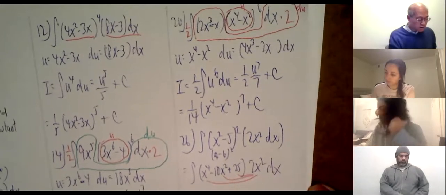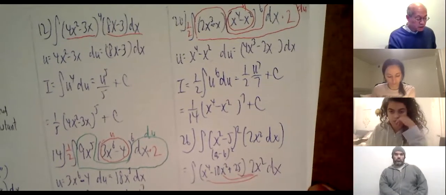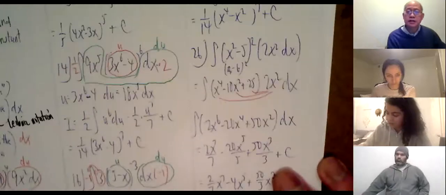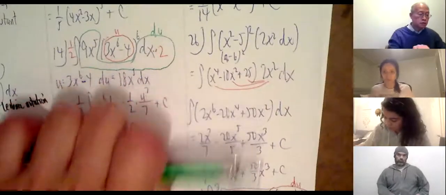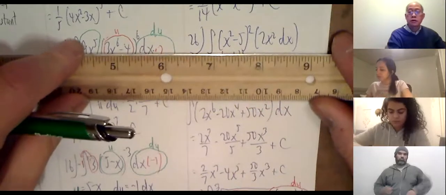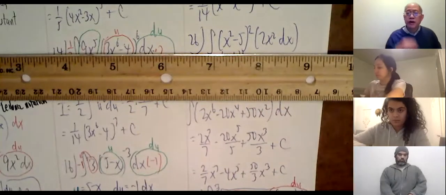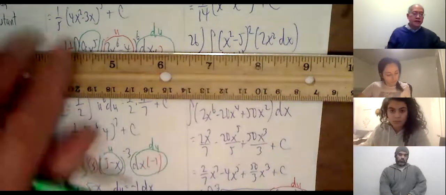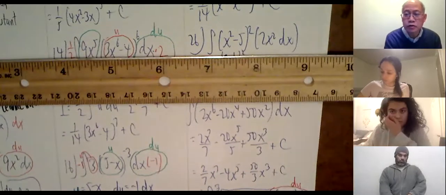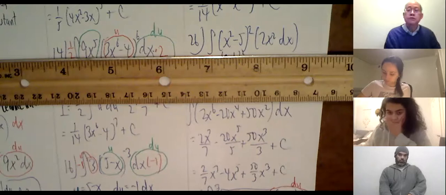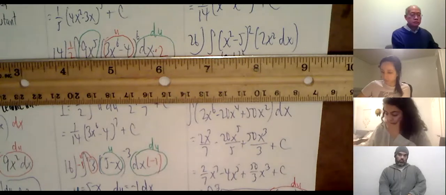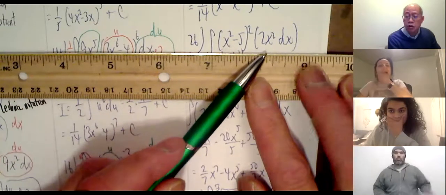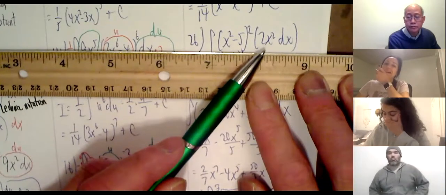Okay, now we have some problems that are not quite like this. 26. So 26 actually does not fit the pattern. Okay. x squared minus 5, squared, times 2x squared dx. I guess they threw this problem in sort of like saying, well, you can't always do the substitution. So try something else. You say, how do you know? Well, what's the derivative of x squared minus 5? 2x. I don't have 2x. I have 2x squared.